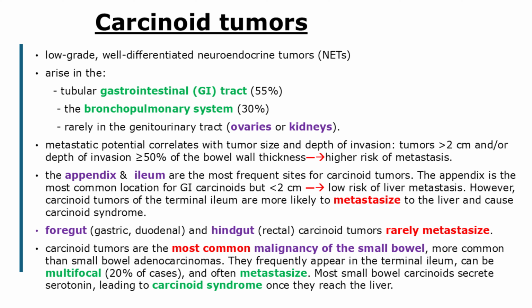Overall, carcinoid tumors are the most common malignancy of the small bowel, more common than small bowel adenocarcinomas. They frequently appear in the terminal ileum, can be multifocal, and often metastasize. Most small bowel carcinoids secrete serotonin, leading to carcinoid syndrome once they metastasize to the liver.